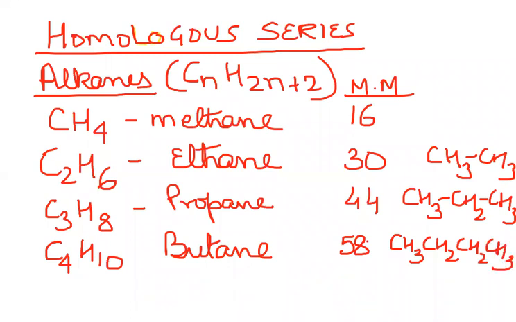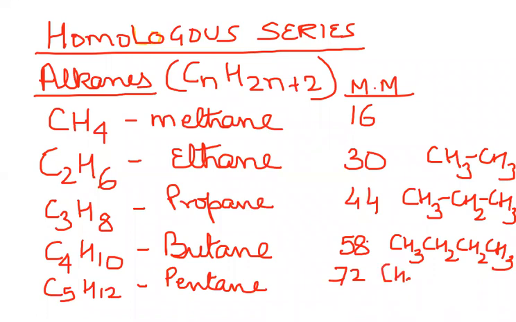Similarly, if you want to take another one, it's going to be C5H12. The name of the compound is pentane. The molecular mass is going to be 72. And of course, when you write the structure, it should have one more carbon atom in the chain, so it is CH3, CH2, CH2, CH2, and a CH3.